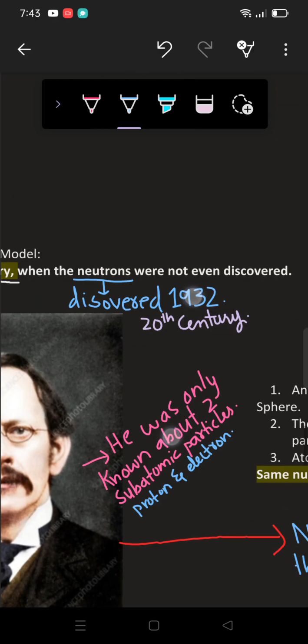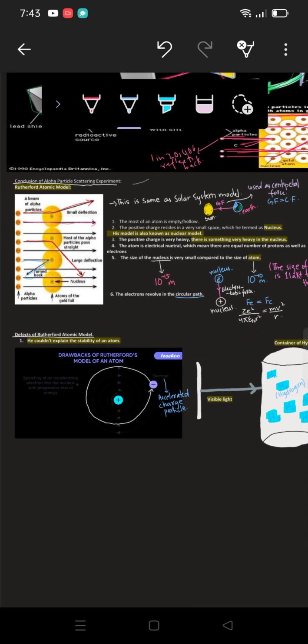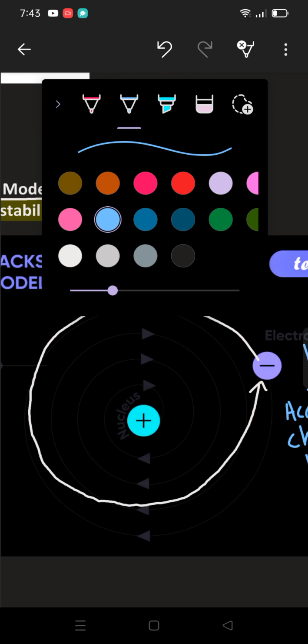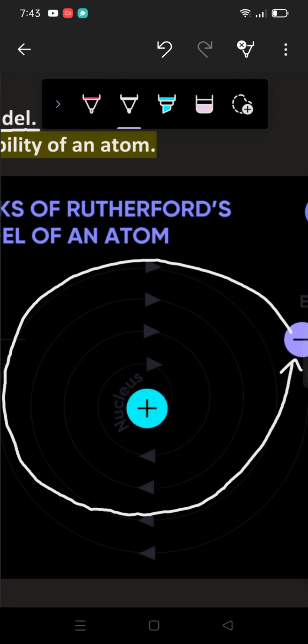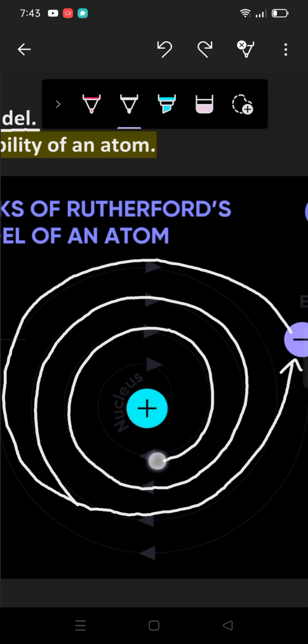And according to the Maxwell electromagnetic theory, any accelerated charged particle revolving around the nucleus will emit radiation and will lose energy, right? It means if it is going to lose its energy, it must spiral inward like this, and it would have collided with the nucleus, right?